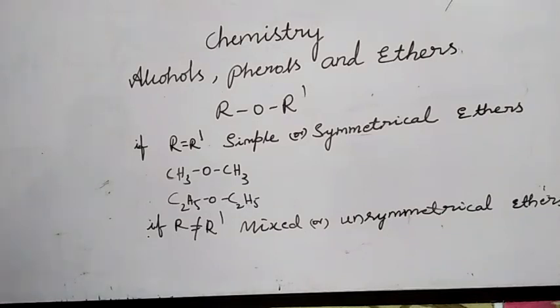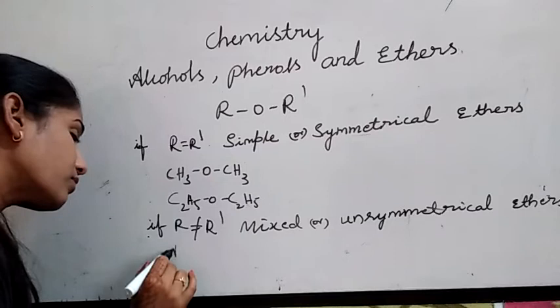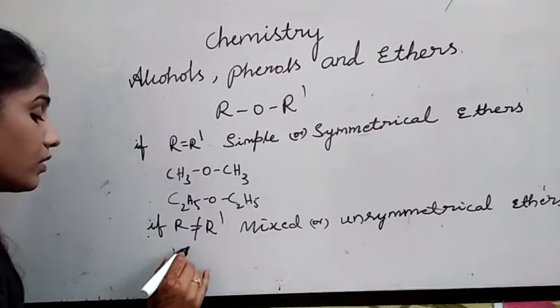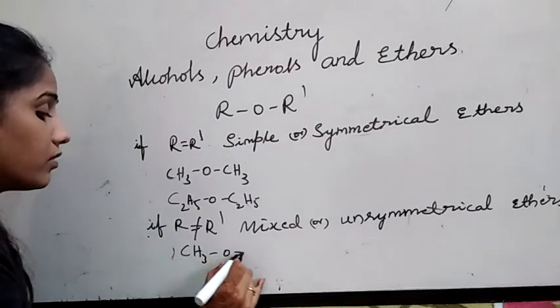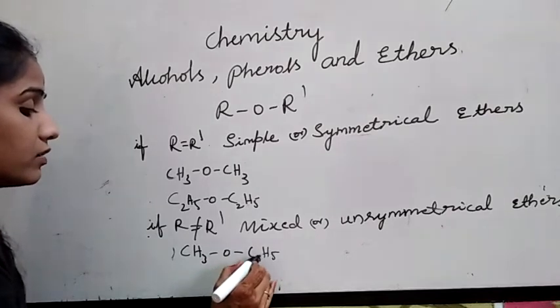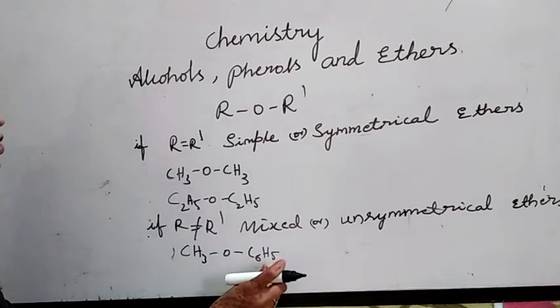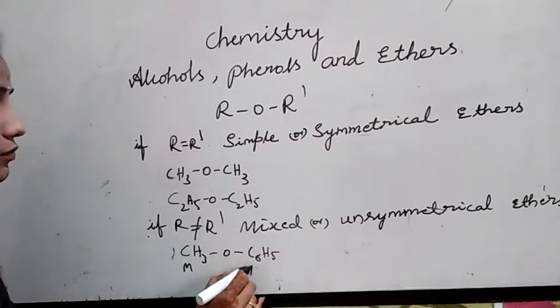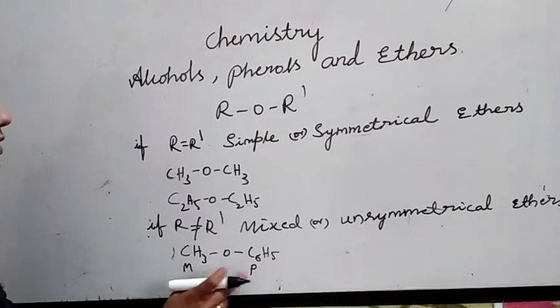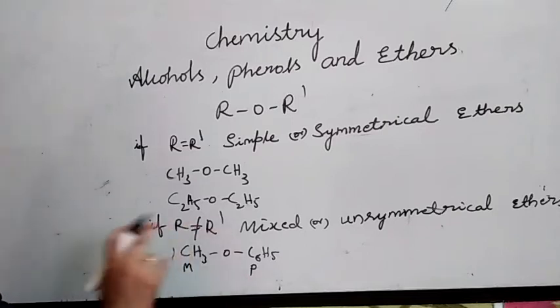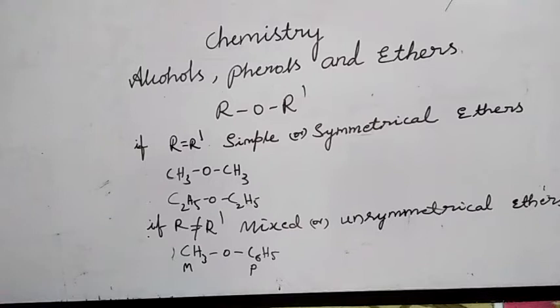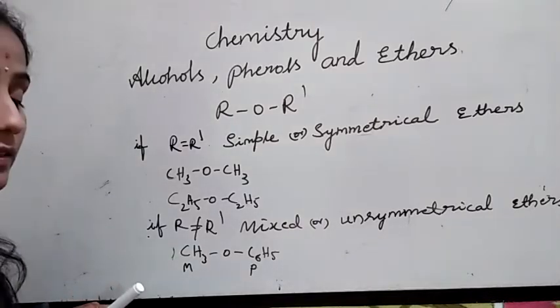Now I am giving the examples for mixed and unsymmetrical ethers. One R is CH3, another R is C6H5. So both R and R dash are not equal, right? So different. This is methyl, this is phenyl. So methyl phenyl ether. This is mixed or unsymmetrical ethers. This is about the classification of alcohols, phenols and ethers.